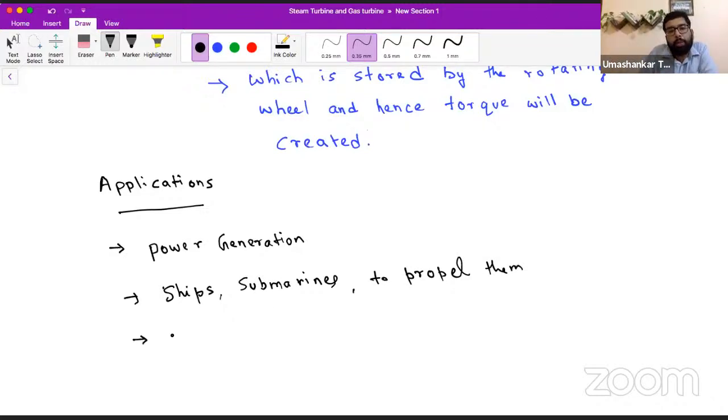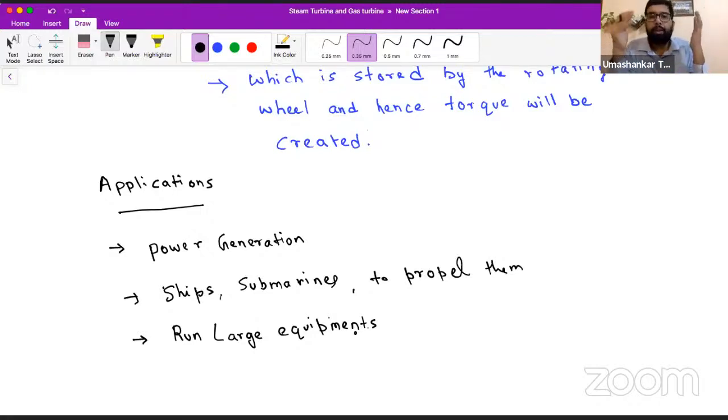Also these are used to run large equipment. In aircraft we do not use it, because steam is created with water, so it is high in weight. So in aeroplanes we are using gas turbine cycles, so that the weight of the system, the inertia of the whole system, is less.